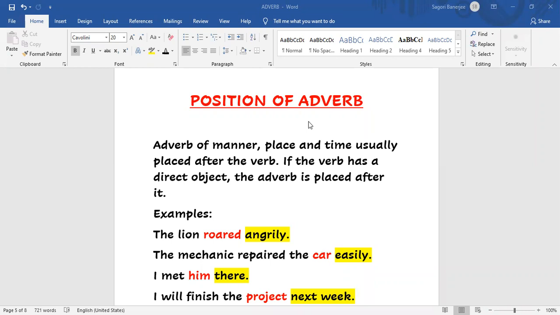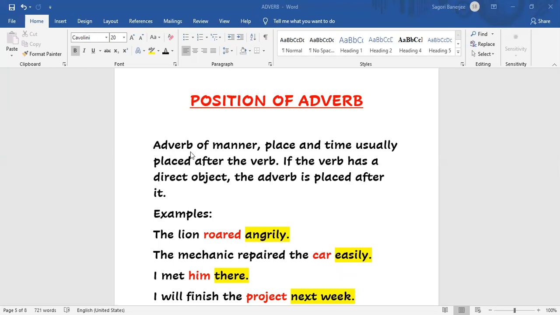When we write an adverb, whether it is manner or time or place or degree or frequency, where to place that adverb in a particular sentence, that we have to understand here. It is very, very important, children. A question can come from this part also.